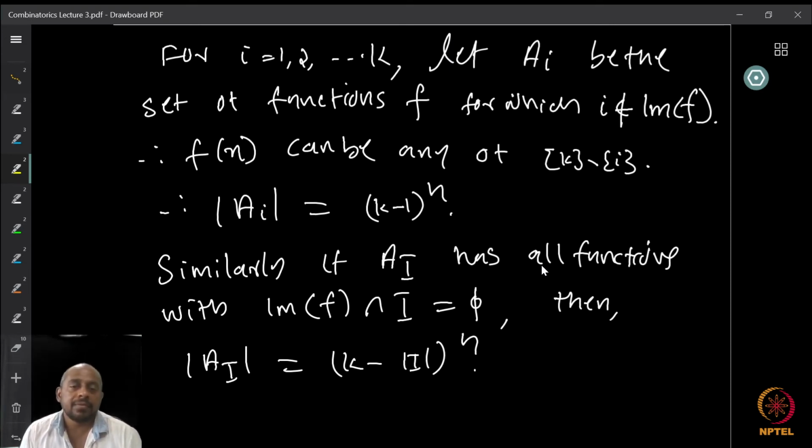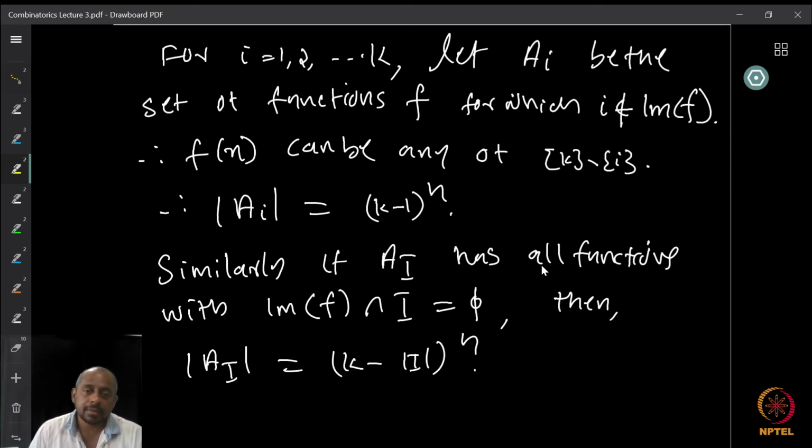Now similarly, let A_I, where I is the capital I, have all the functions where the image of f intersection I is empty. Then A_I has cardinality k minus the cardinality of I, whole raised to n.